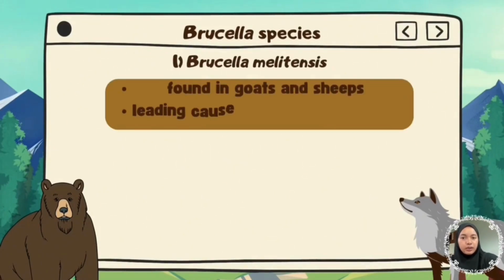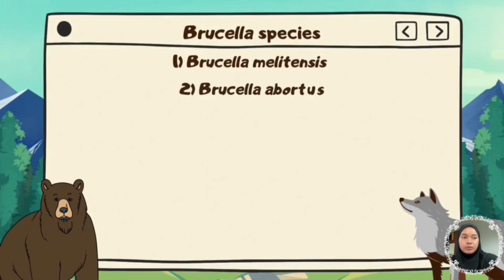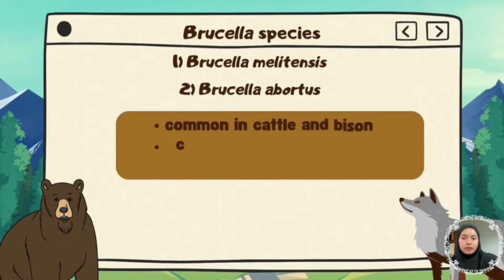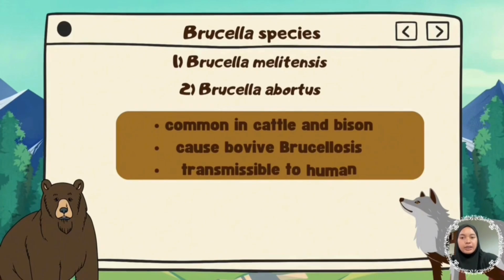I continue with the Brucella species. The first one is Brucella melitensis. Brucella melitensis is commonly found in sheep and goats, and it's the most virulent and the leading cause of human brucellosis. The second one is Brucella abortus. Brucella abortus is commonly found in cattle and bison, causes bovine brucellosis, and is transmissible to humans.